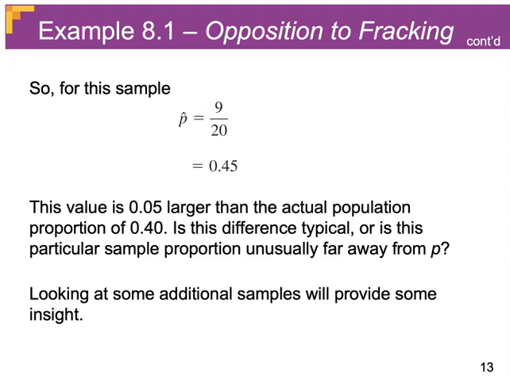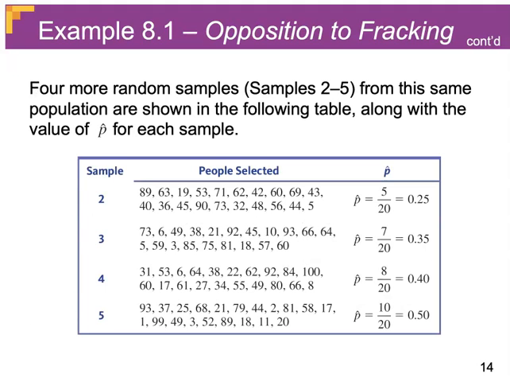Now, if we were in a class and we all were doing this, perhaps we would get all of these different samples. In sample 2, you got 20 numbers, and only 5 of them represented people who were opposed to fracking, so that sample proportion is 0.25. Sample 3 had 7 out of 20, for a sample proportion of 0.35. Sample 4 had a sample proportion of 0.4. They happened to capture the true population proportion, but then sample 5 had a p-hat of 0.5.